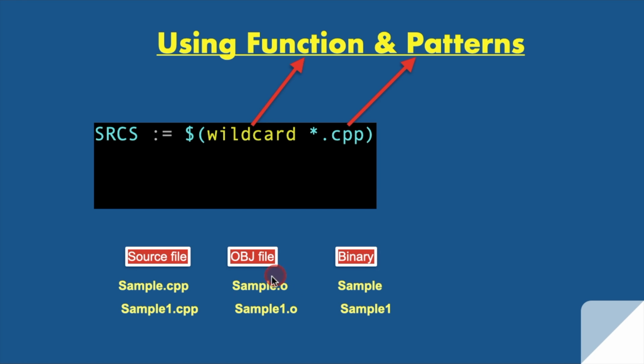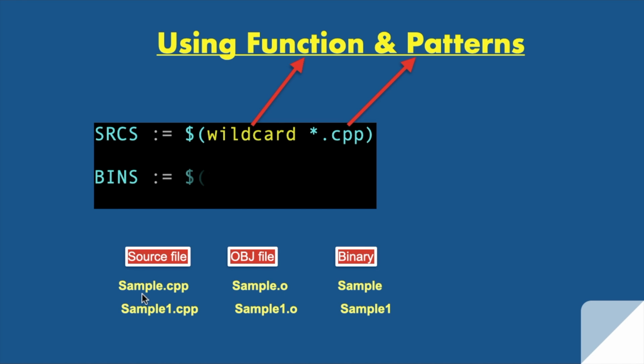So how to get this name? Because now we have to write something by which we can get the object file name from the source file. So how to do that? Or how to get the binary file name from the source file? Again I am repeating, we are just deciding the name of the source file, object file and binary file.